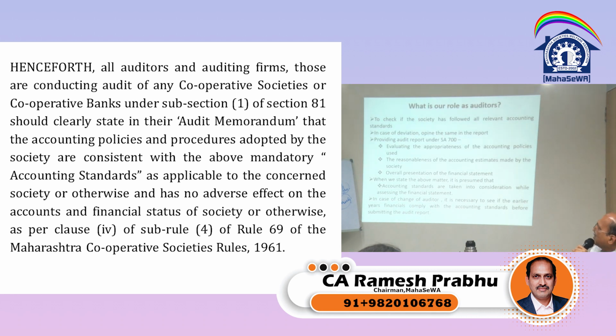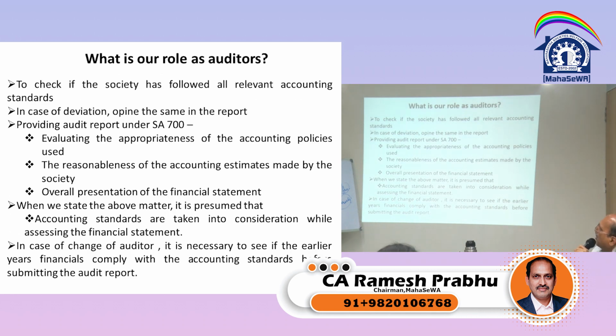So one has to look into what is our role as an auditor. Now having understood that there are accounting standards, what are accounting standards? We also understood there is a government notification on 6th May 2014 that accounting standards are applicable to 3 different levels of societies. Now as an auditor, what we need to do? Check if the society has followed all relevant accounting standards. This is our job.